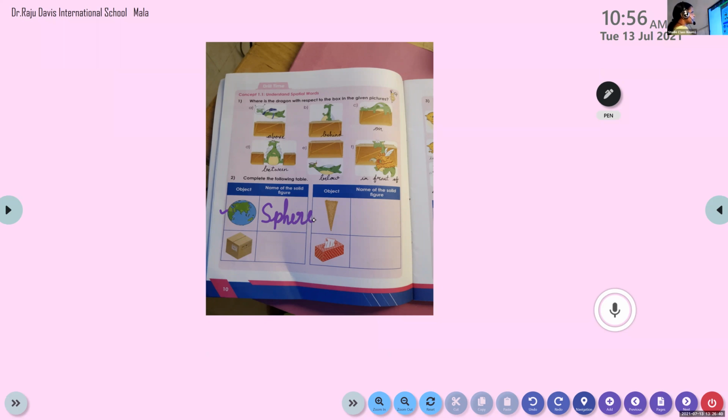You have to write and study the spelling, okay? After the class, write and study the spelling. Very good. Anyway, your answer is correct. S-P-H-E-R-E, sphere. Okay, good.